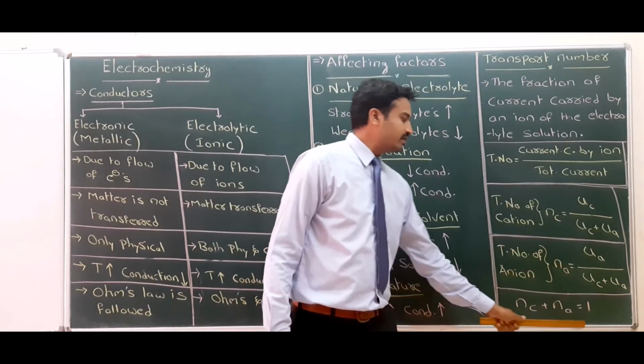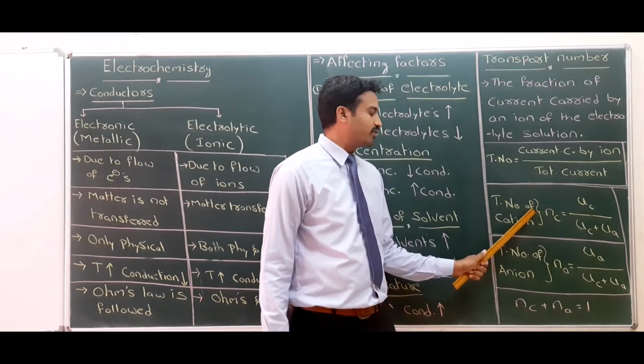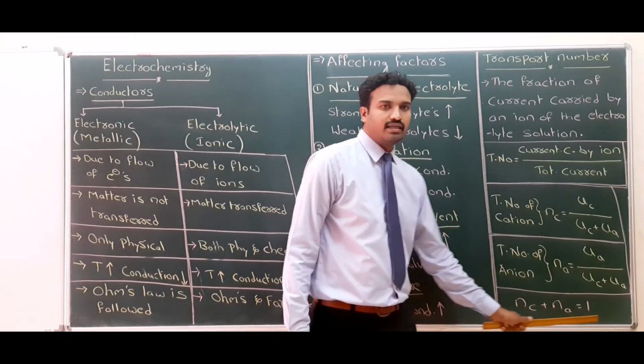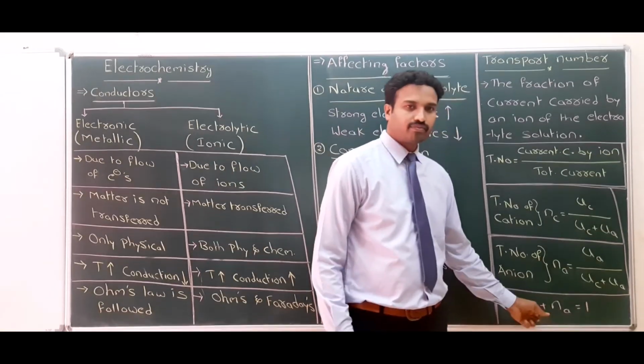Now, the total current you can take as 100%, that is 1. The total current is due to the transport number of cation plus the transport number of anion. So Nc plus Na is equal to 1. This is about transport number.